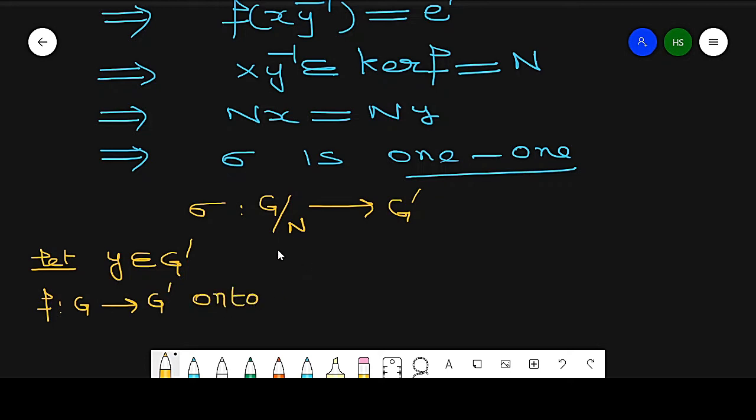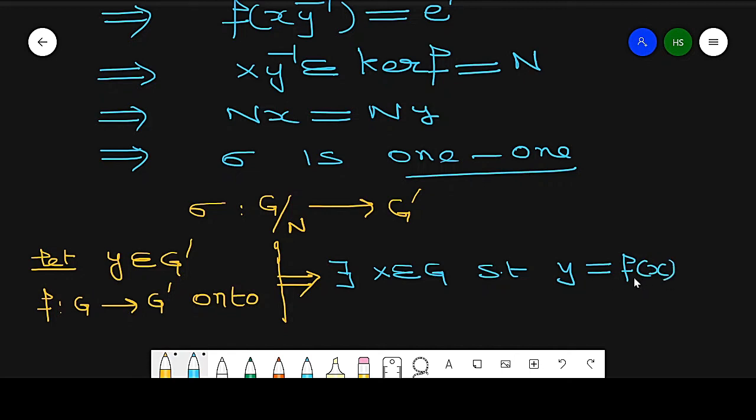So it means there exists x which belongs to G such that y equals f of x.